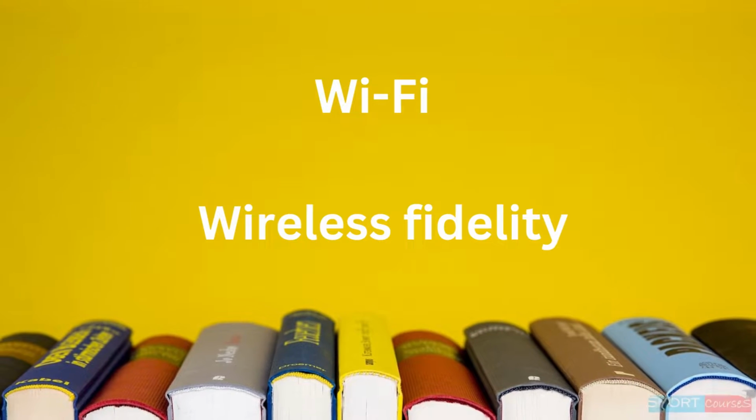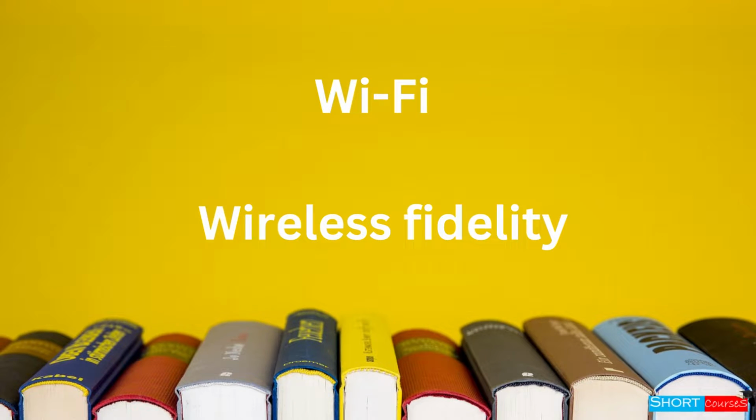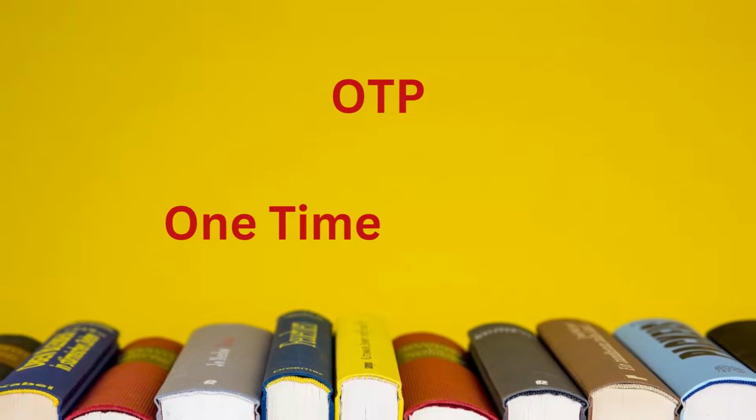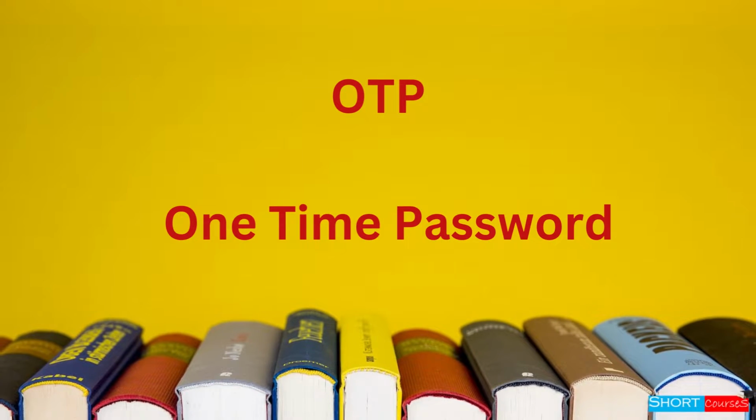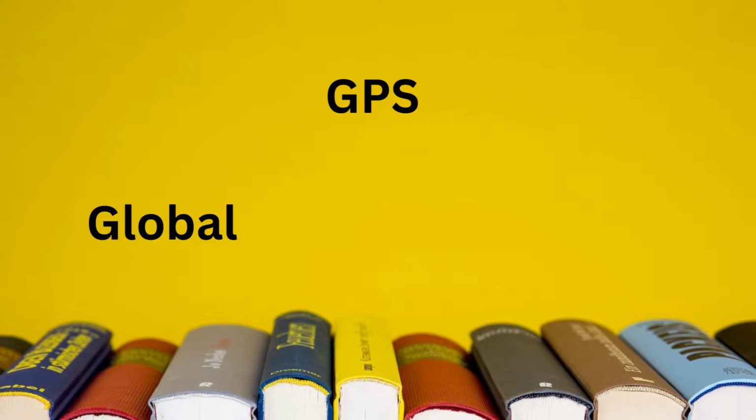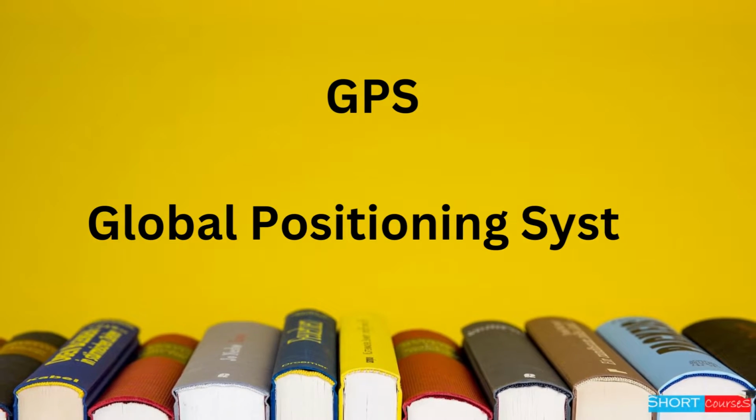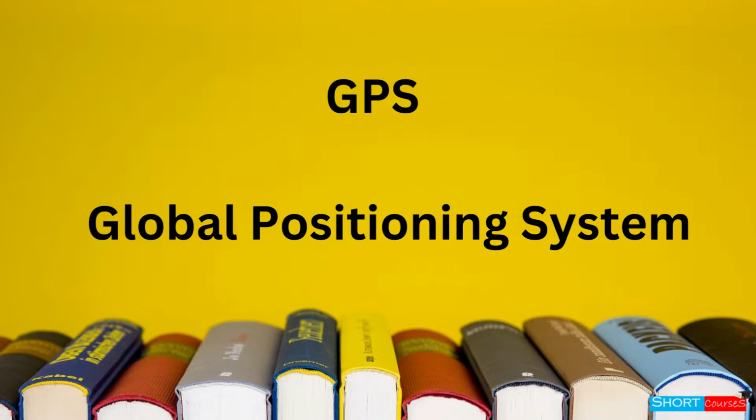Wi-Fi. Wi-Fi stands for wireless fidelity. We often use Wi-Fi without knowing its full form. OTP. Full form of OTP is one-time password. GPS. Full form of GPS is Global Positioning System.